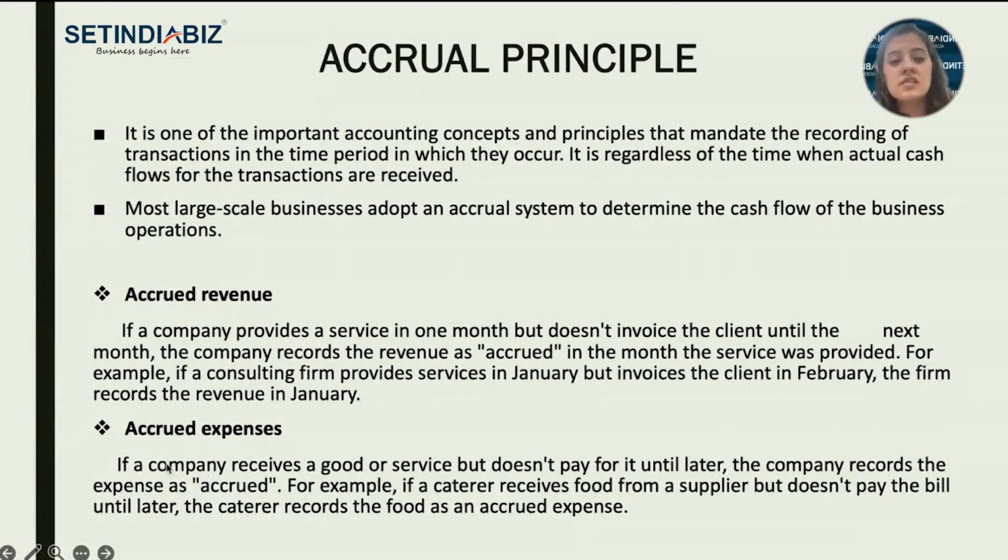Accrued expenses: if a company receives a good or service but doesn't pay for it until later, the company records the expense as accrued. For example, if a caterer receives food from a supplier but doesn't pay the bill until later, the caterer records the food as an accrued expense. It goes the same way for the accrued expense.